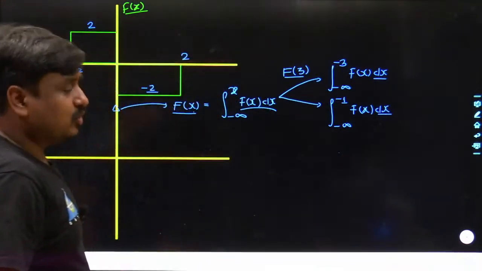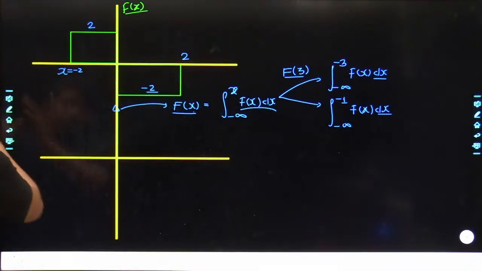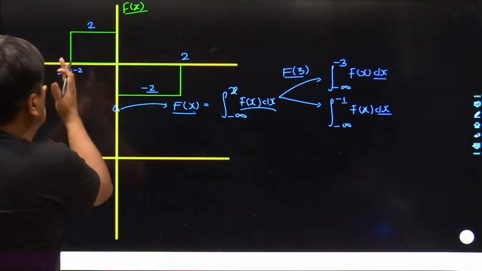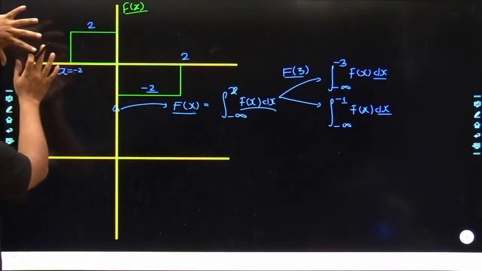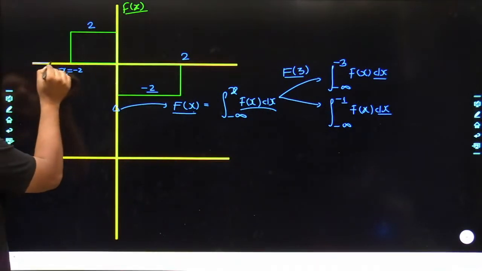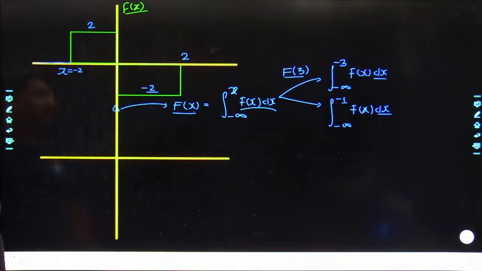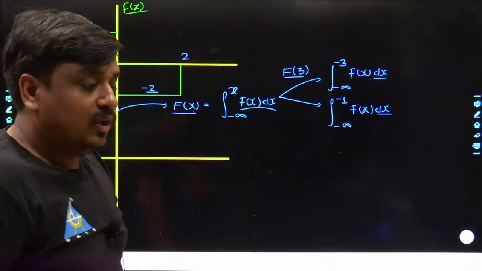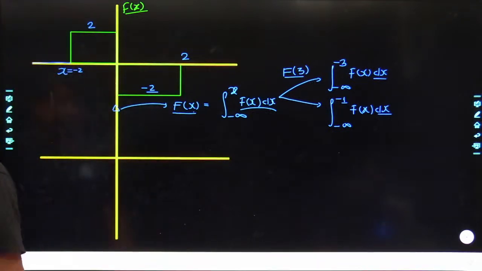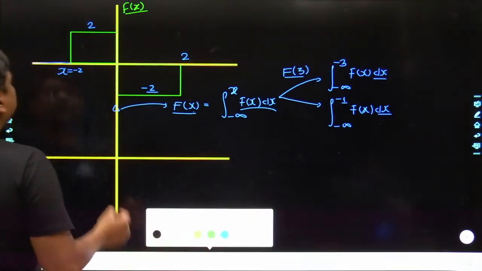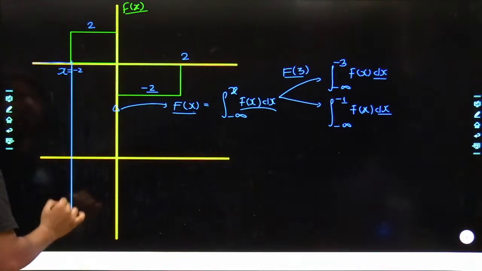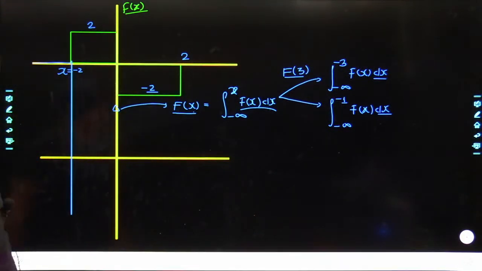One thing is quite sure, if you start adding the area from x equals minus infinity till minus 2, you yourself would be able to see the magnitude of f of x was simply 0. That means it is not going to accumulate any amount of area at all. May I know from where onwards the area would start accumulating? Obviously from minus 2 onwards.